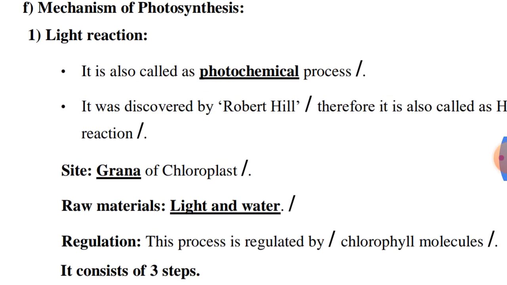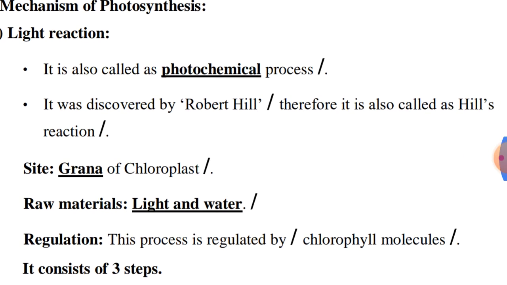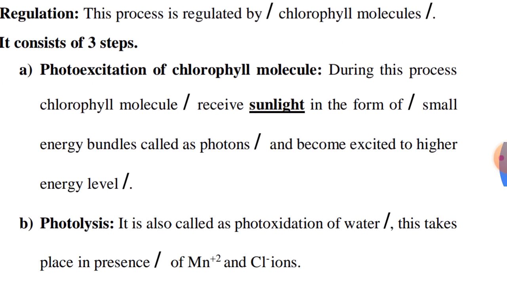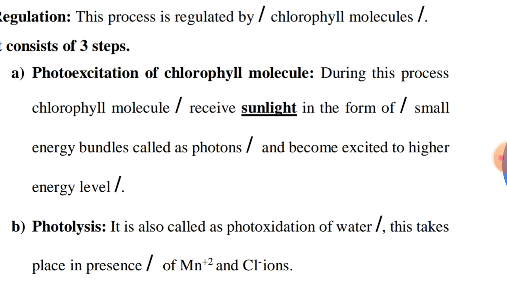Mechanism of photosynthesis: light reaction. It is also called the photochemical process. It was discovered by Robert Hill, therefore it is also called Hill's reaction. Site: grana of chloroplast. Light reaction takes place in the grana part of the chloroplast. The materials, light and water, are used in the light reaction. It is regulated by chlorophyll molecules. It consists of 3 steps: photoexcitation, photolysis and photophosphorylation.